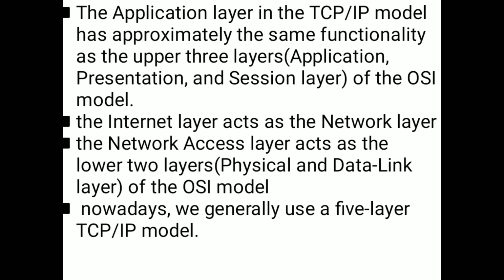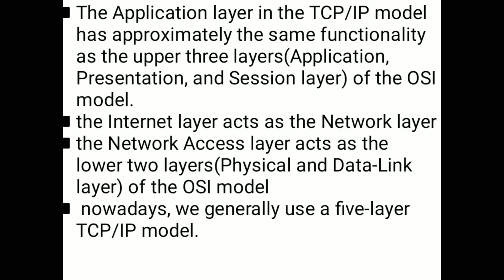So in the TCP/IP reference model we have only four layers. These four layers perform the functionalities of the seven layers of the OSI reference model. The application layer performs the tasks of three layers of the OSI reference model: the application layer, presentation layer, and session layer.